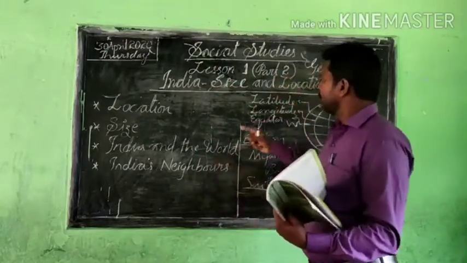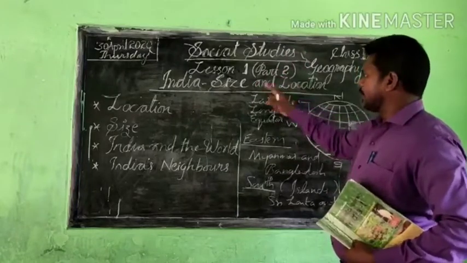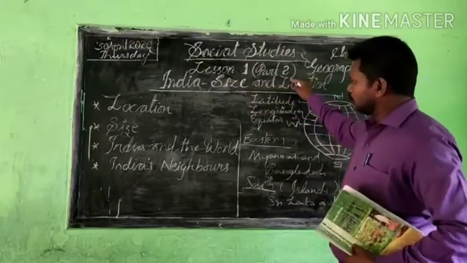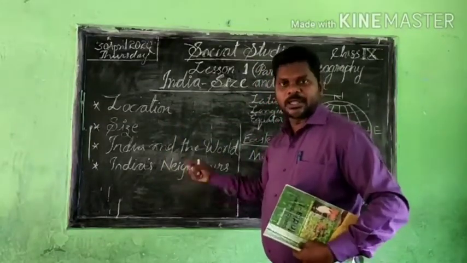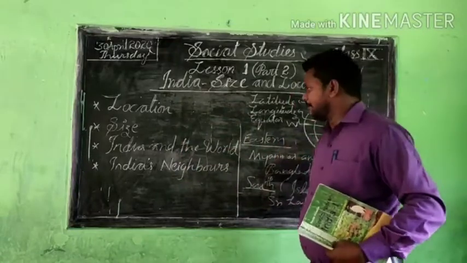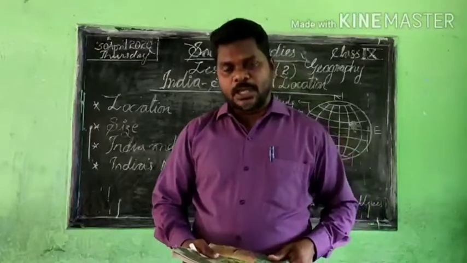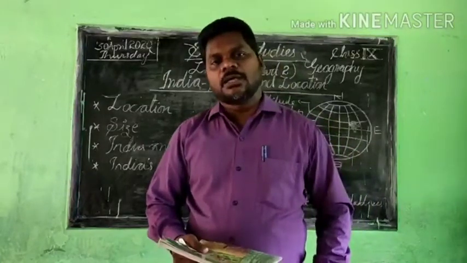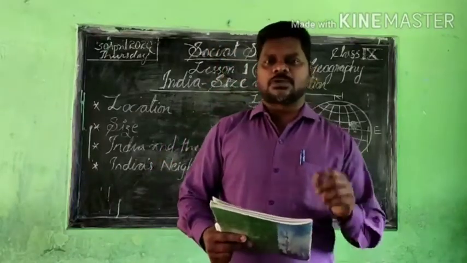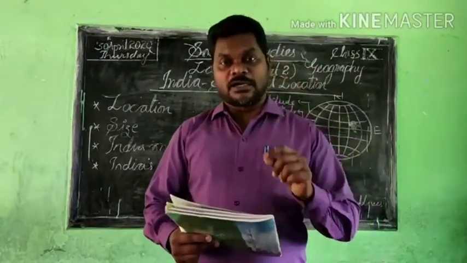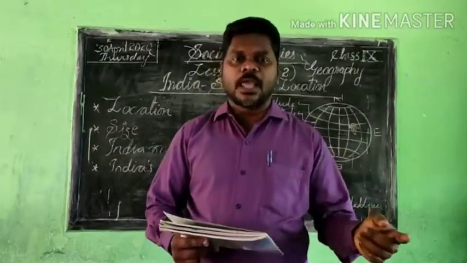The first lesson of the geography part, with the two parts, I completed. Part 1 is already over, and now part 2 is done. Through that we completed the 4 main topics the lesson talks about. Now your task is to read the textbook again and again. There are many objective questions given there. Go through the objective type questions and complete them. There are also some other questions mentioned, and while you are reading the textbook you will be able to find the answers, write them in your own copy, and memorize them.